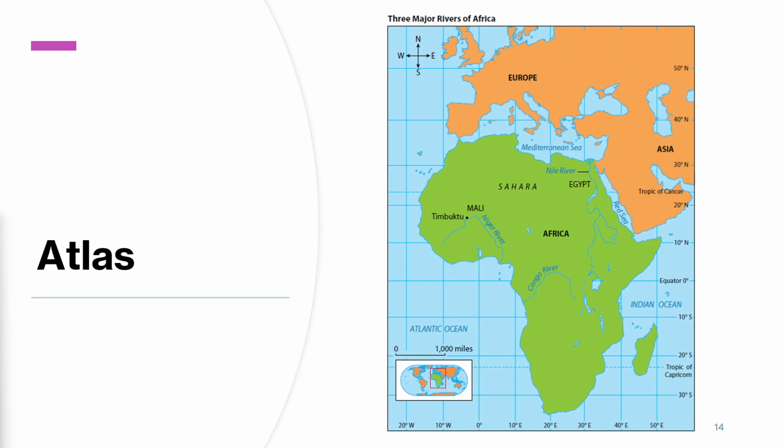Turn to page 44 of your student reader. This section, starting on page 44, is what we call the Atlas. It includes a collection of maps depicting the location of the rivers that you will read about in each chapter in this unit. Look at this map of Africa that shows three major rivers. Can you locate the Nile River on the map? Once you find the river, trace your finger along the path of the river. In which country is the Nile River located?